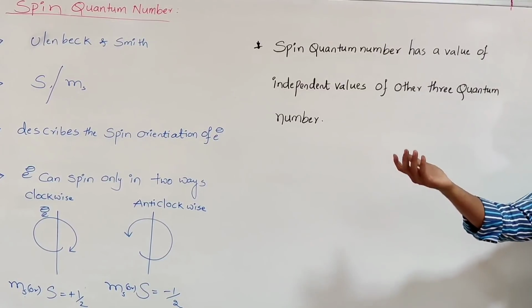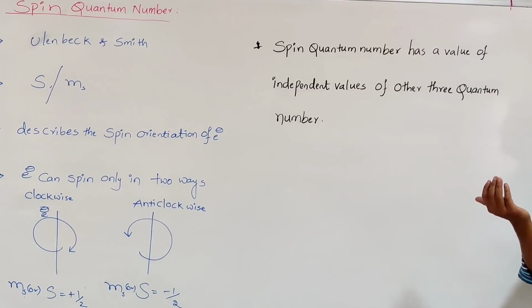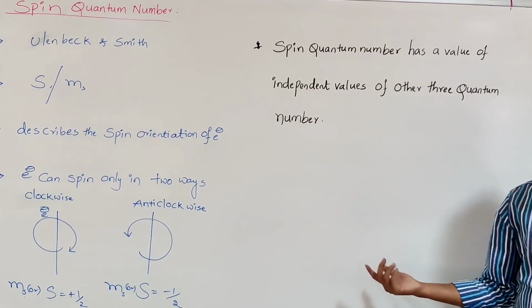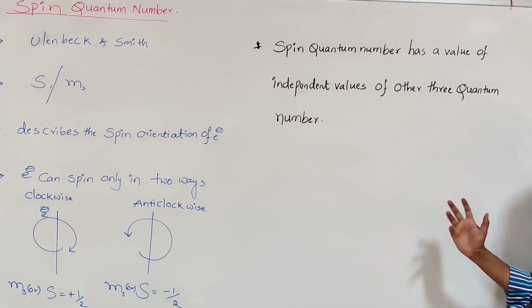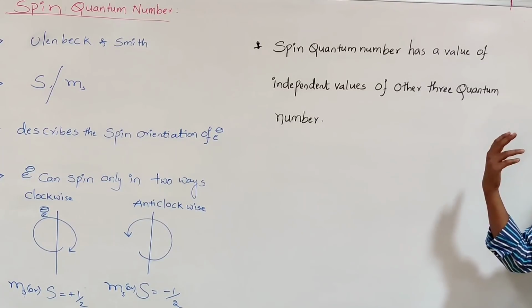That formula is given by 2L plus 1. That means we get the information about the azimuthal quantum number by knowing the principal quantum number. We get the magnetic quantum numbers by knowing the azimuthal quantum number. And the spin quantum number has only plus half or minus half, so it doesn't come from the principal quantum number, the azimuthal quantum number, or the magnetic quantum number.